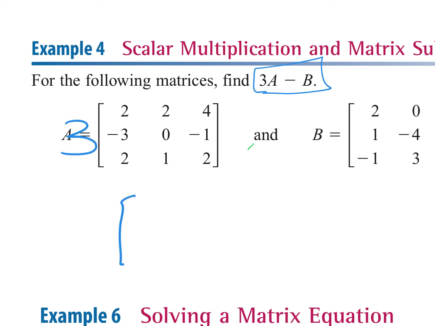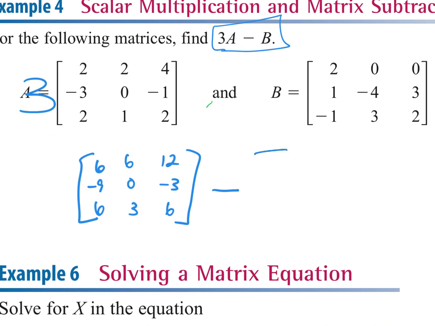So when I distribute the 3, 3 times 2 is 6, 3 times 2 is 6, 3 times 4 is 12. Agreed? 3 times negative 3, negative 9, 3 times 0, 0, 3 times negative 1, negative 3. Bottom row, 3 times 2 is 6, 3 times 1 is 3, and 3 times 2 is 6. Now, what are we doing with 3A and B? We're subtracting. So look, I'm going to rewrite the second. So 2, 0, 0, 1, negative 4, 3, negative 1, 3, 2.